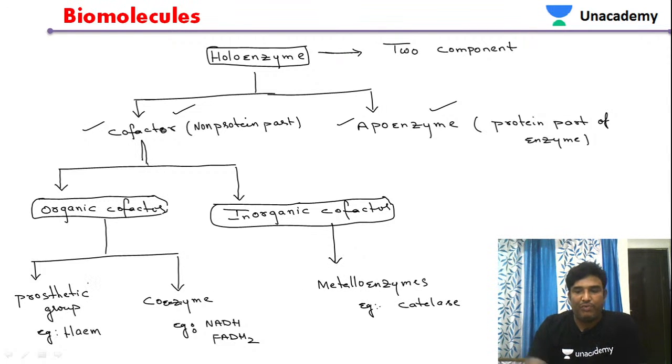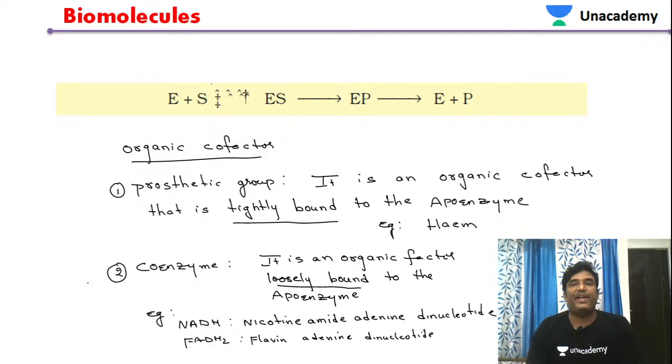So how do we define the prosthetic group? It is an organic cofactor that is tightly bound to the apoenzyme. A coenzyme is an organic cofactor loosely bound to the apoenzyme. The best example of a prosthetic group is heme. The best examples of coenzyme are NADH and FADH2.